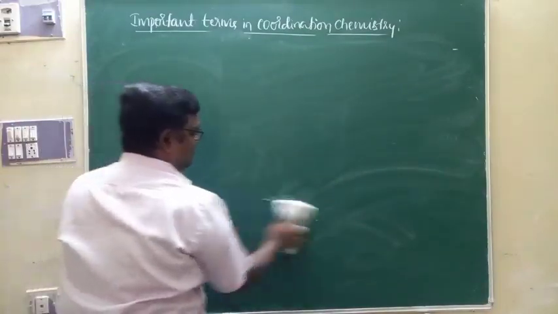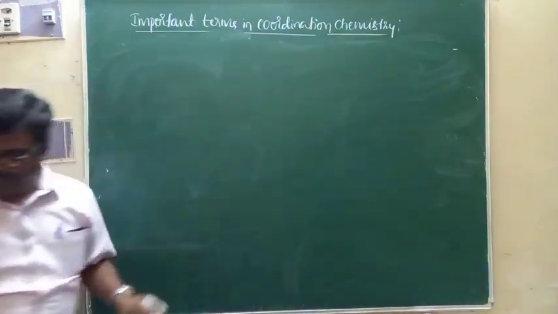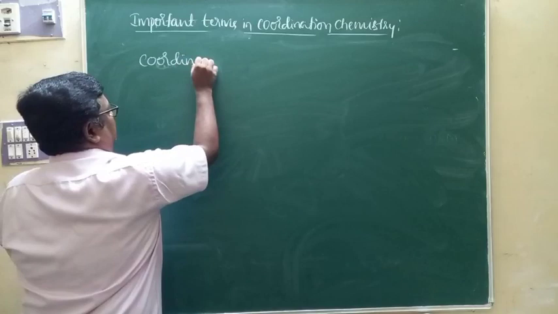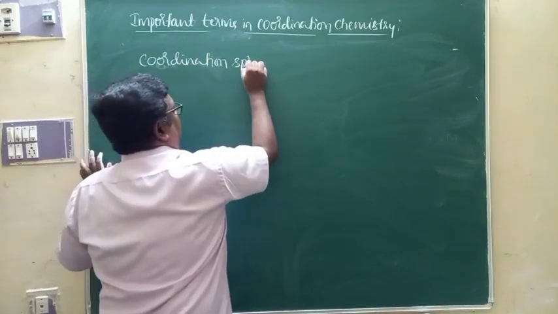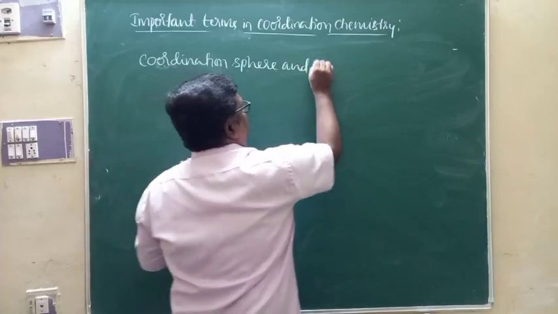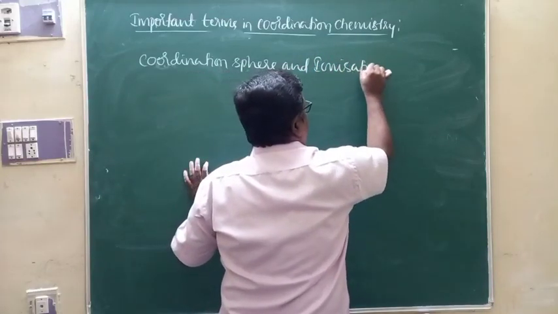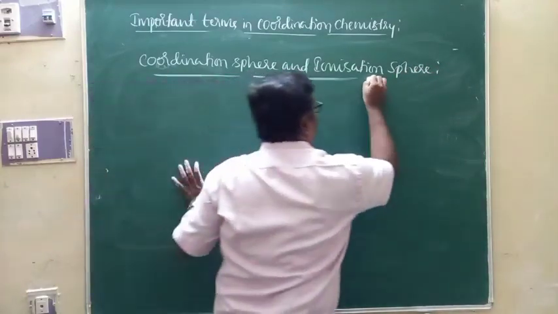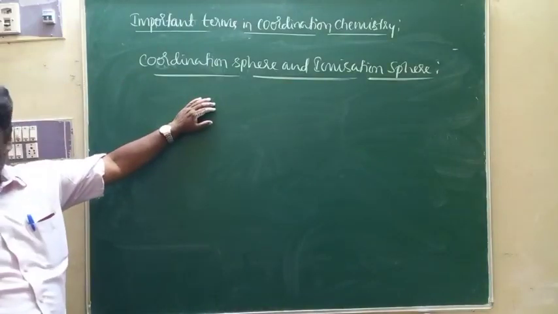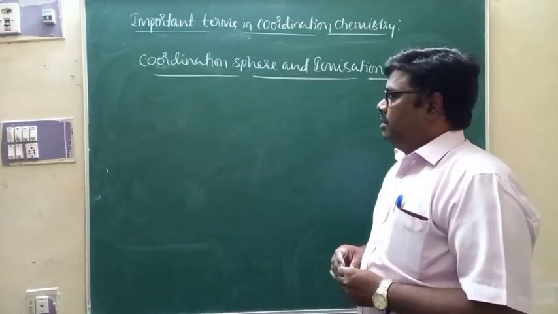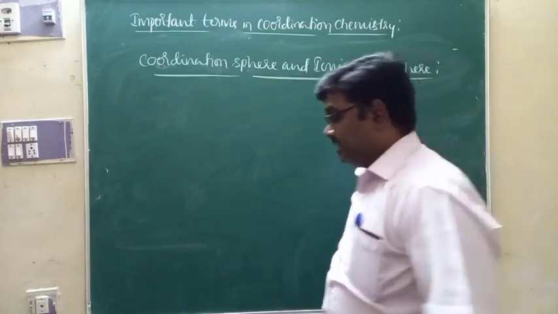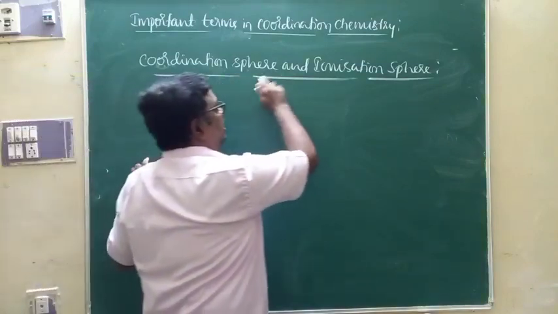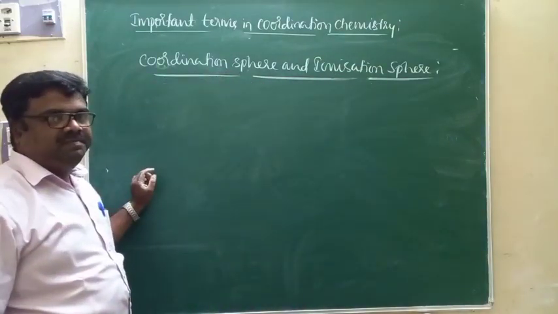Now at this moment, we'll talk about one more important term that you are supposed to know. That will be coordination sphere and ionization sphere. These are the two more terms that we need to know as far as coordination compounds are concerned. Coordination compounds are characterized by two parts in their molecules. One is coordination sphere, another is ionization sphere.